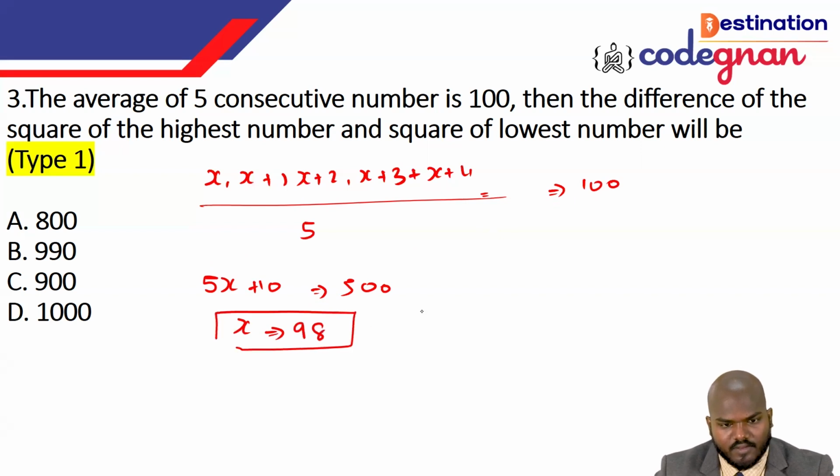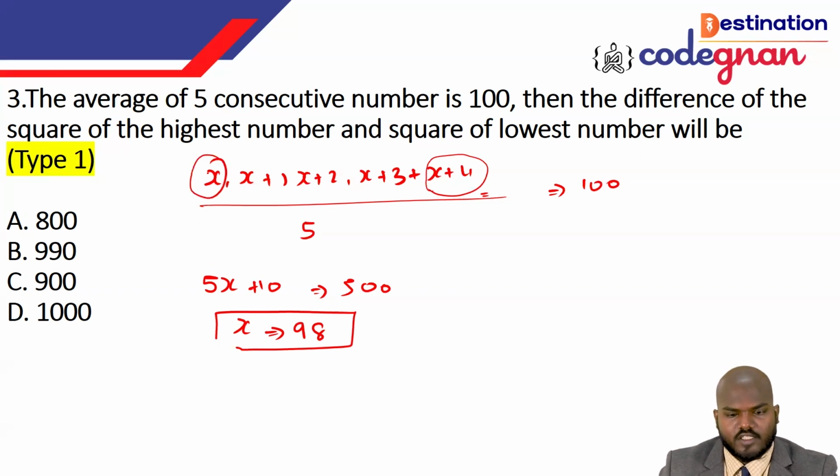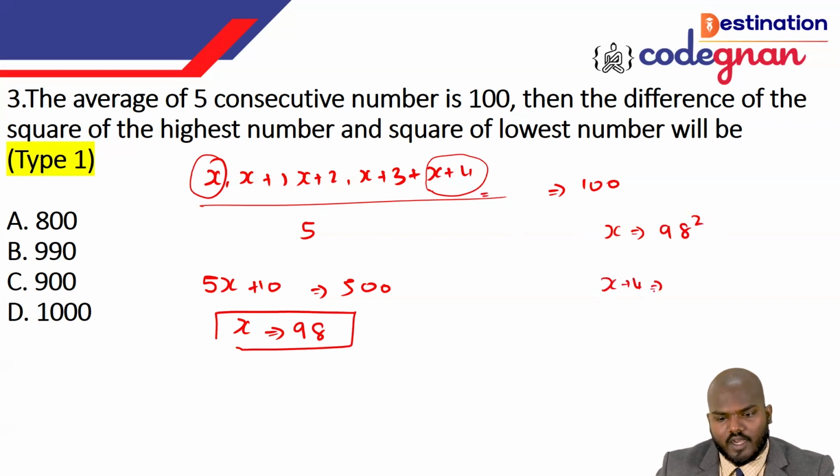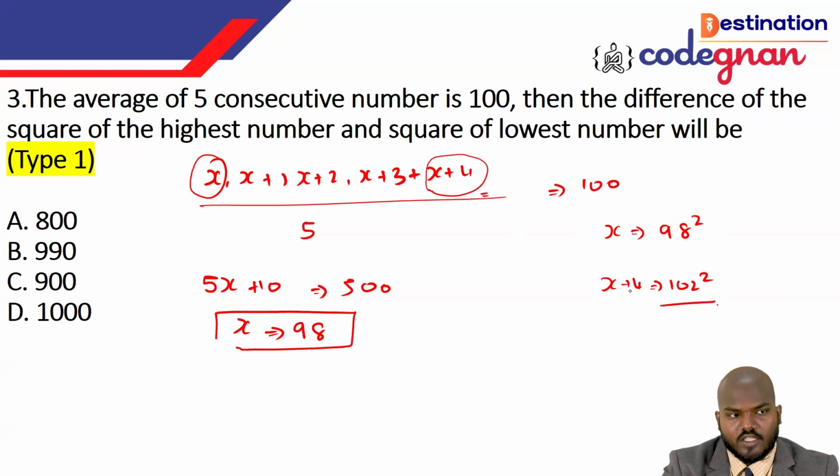But they are asking for the difference of the square of the highest number and the square of the lowest number. So the highest number, you see this one, guys, is x plus 4, and x is the lowest number. If x is equal to the lowest number, that is 98 squared. And x plus 4, we can call it 102 squared. So what is 102 squared, guys?